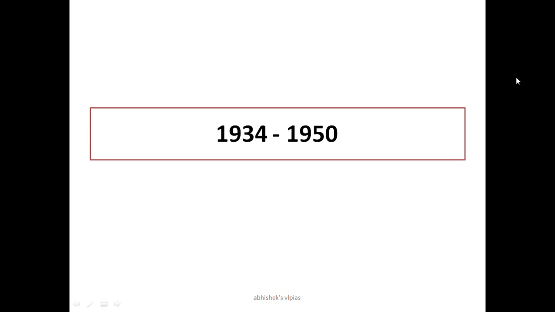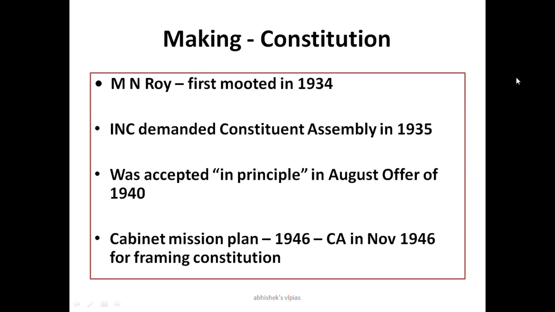In 1934, we have to remember one important point, that is the Government of India Act 1935. That act was made by the British, and almost 50 to 60% of our constitution right now is affected by the 1935 Government of India Act. That's why we still have the British legacy. Anyway, 1934 to 1950 is what we are discussing right now.